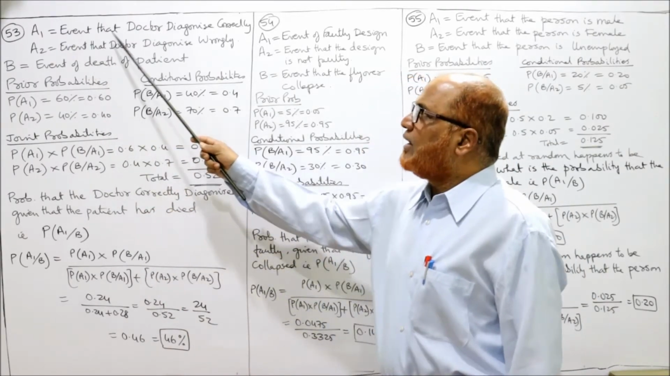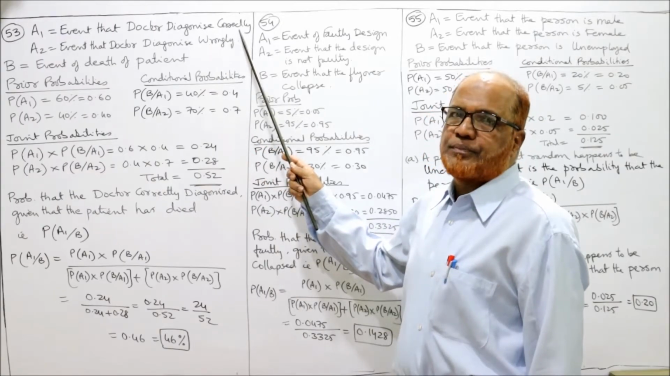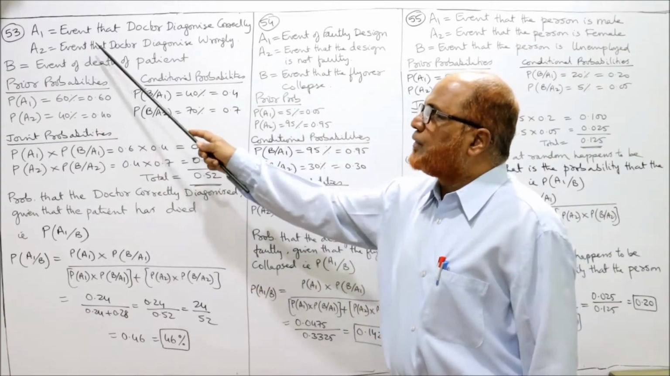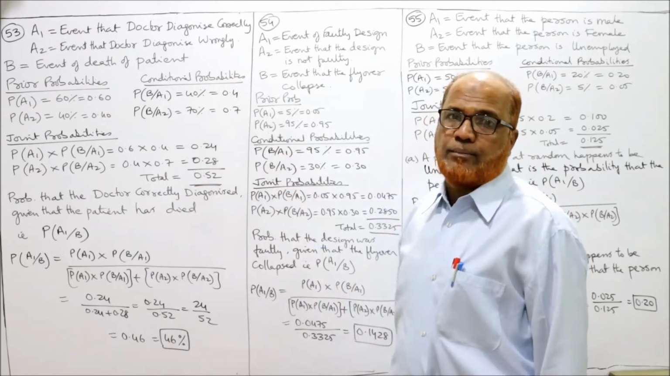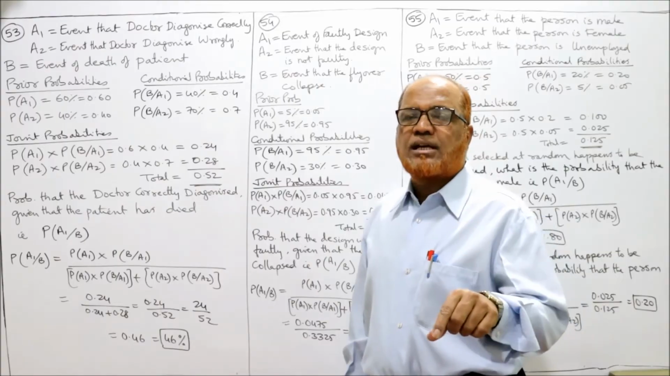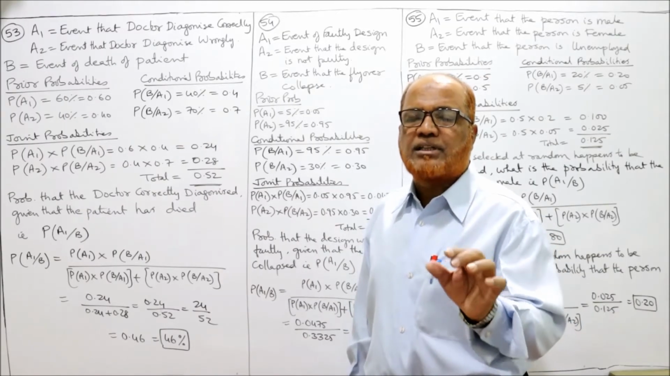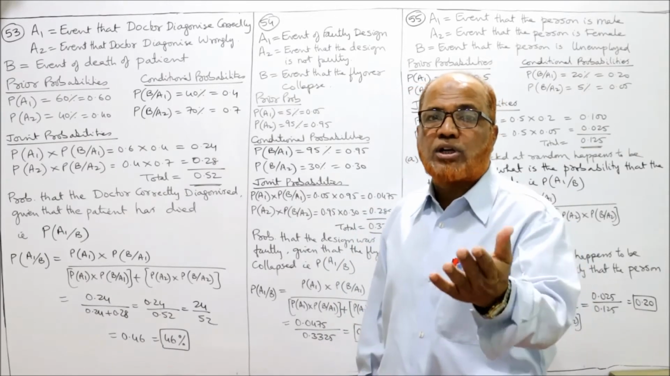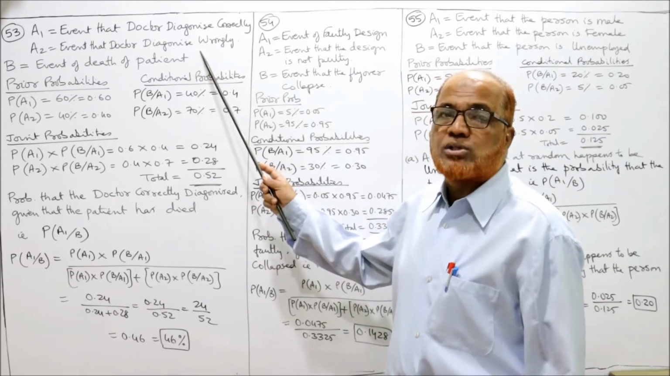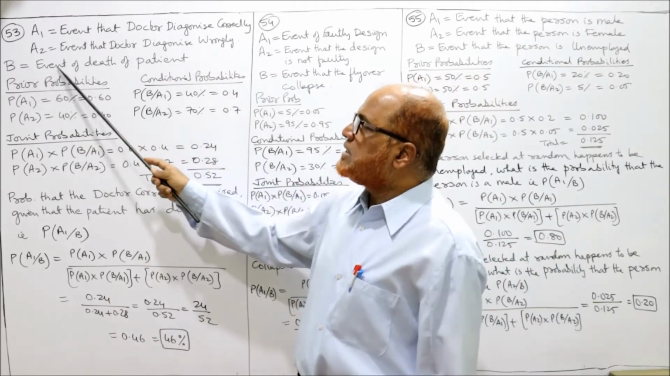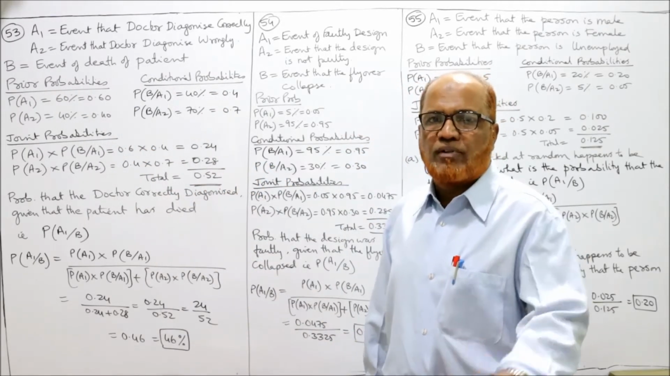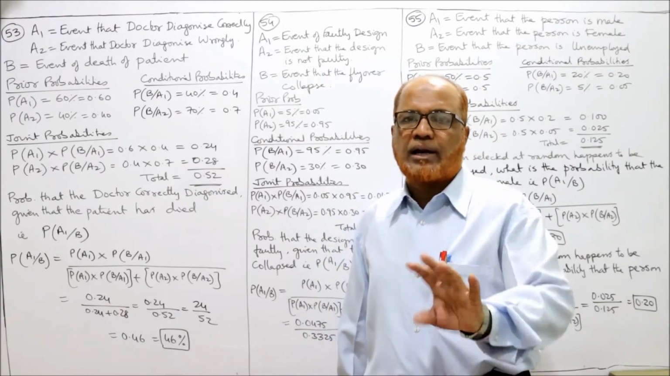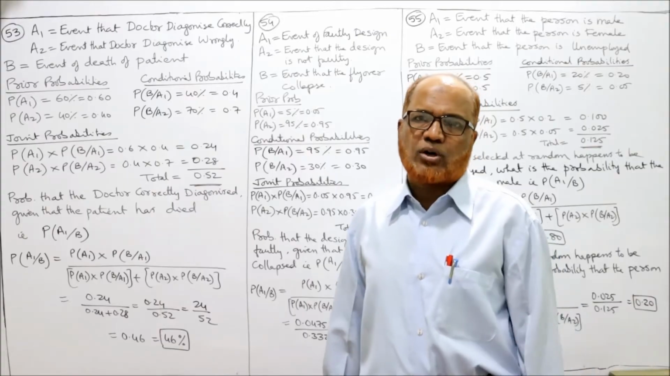A1 is the event that the doctor diagnosed the disease correctly. A2 is the event that the doctor diagnosed wrongly. तो प्रॉब्लम में करेक्टली डायग्नोस करने का प्रोबेबिलिटी दे दिया 60%. Doctor, 60% he will diagnose correctly. Understood. 40% he will diagnose wrongly. Similarly, B is the event of death of the patient. The patient is dying whether the doctor has correctly diagnosed or wrongly diagnosed. In both cases, there is death of the patient.